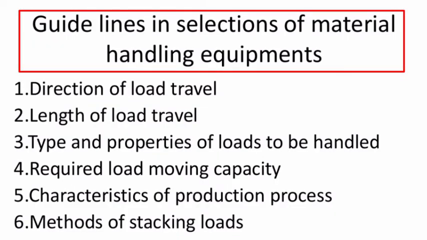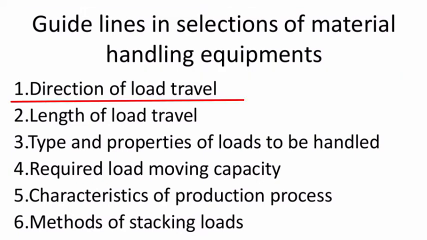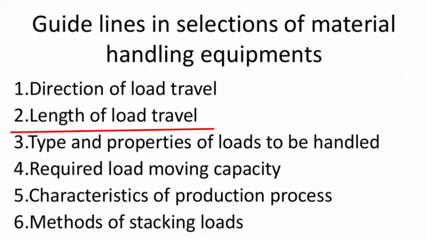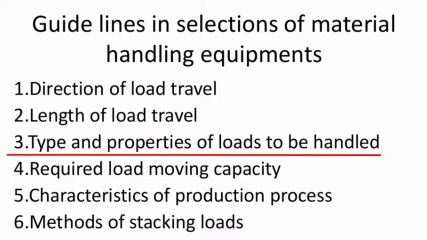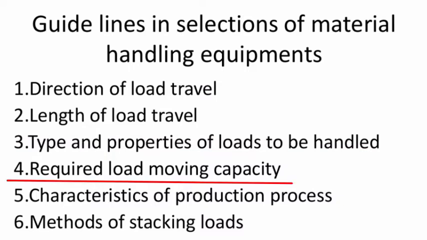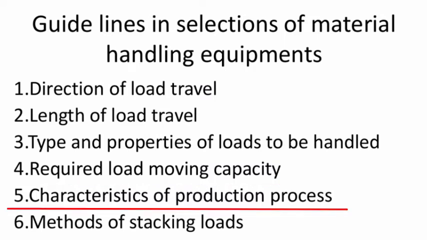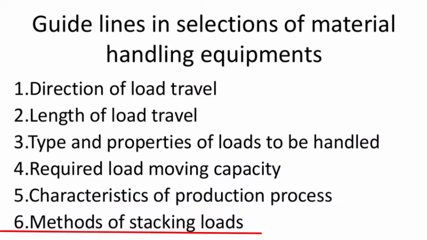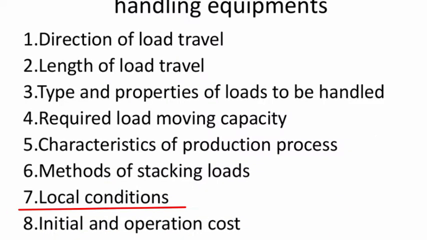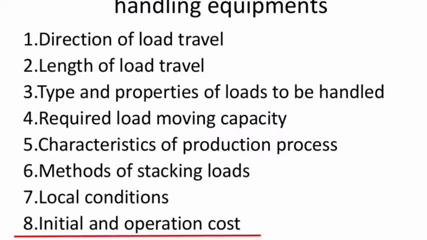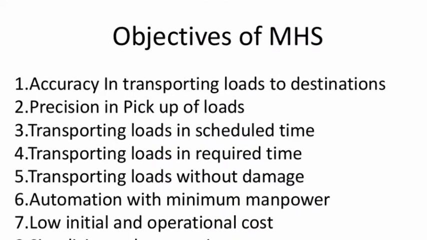Guidelines in selection of material handling equipments are: 1. Direction of load travel. 2. Length of load travel. 3. Types and properties of load to be handled. 4. Required load moving capacity. 5. Characteristics of production process. 6. Methods of stacking loads. 7. Local conditions. 8. Initial and operation cost.